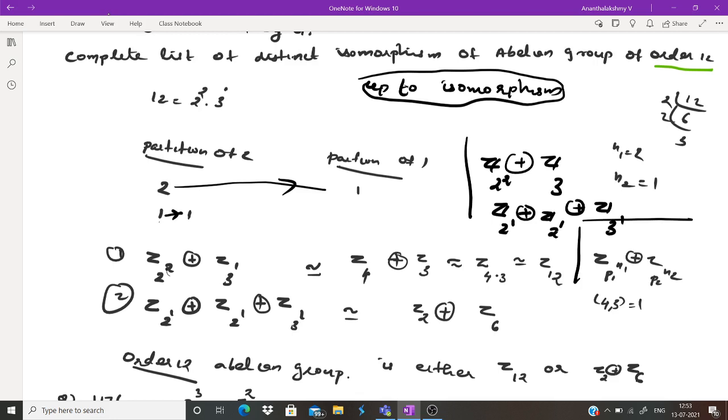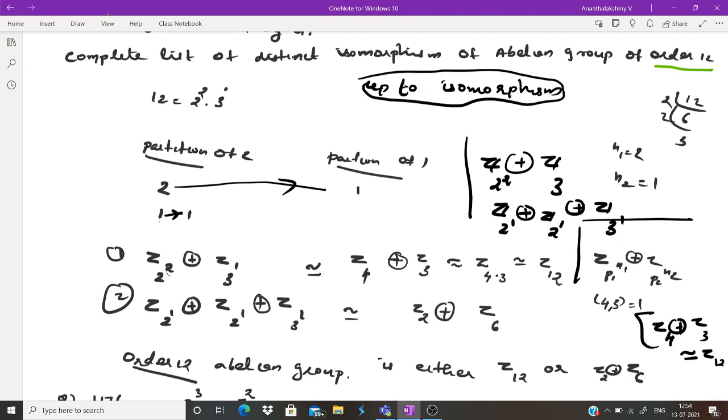So how many abelian groups are there of order 12 up to isomorphism? There are 3. One is Z2 squared direct product Z3, and another one is Z2 direct product Z2 direct product Z3. Now you can simplify this. Z2 squared is Z4. Z4 direct sum Z3, because 3 and 4 are relatively prime, is isomorphic to Z12.